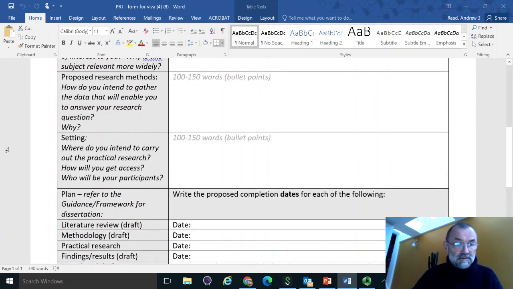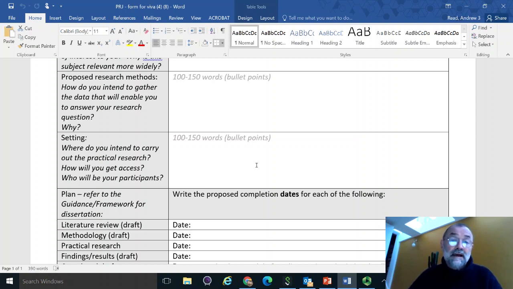And the next box down there is about setting. So again, where are you going to carry out your research? Some bullet points. We know that because of coronavirus, it is less likely that you will be in school carrying out your research, although some of you who work in schools may be in school anyway. So we know that there's going to be more flexibility about this.